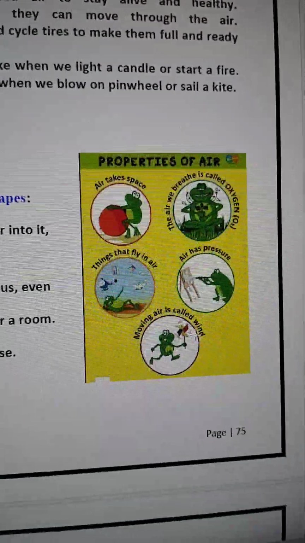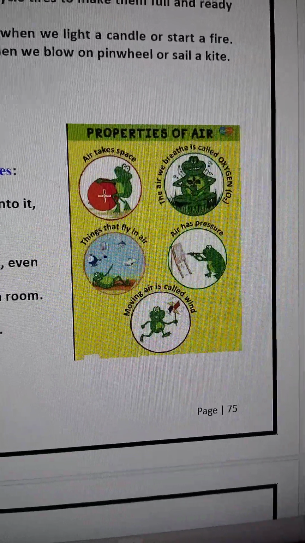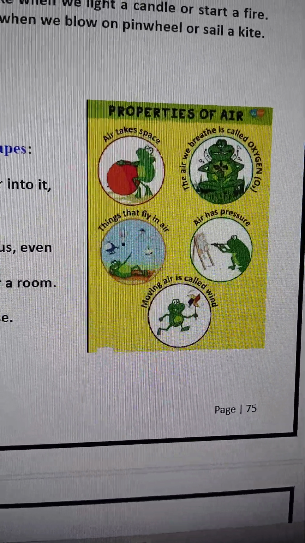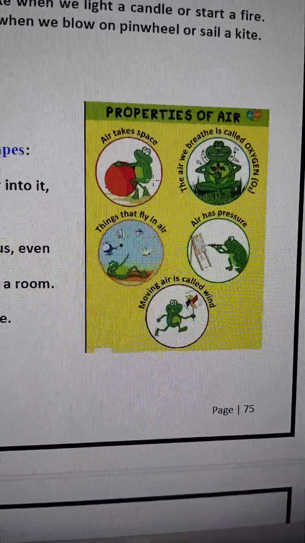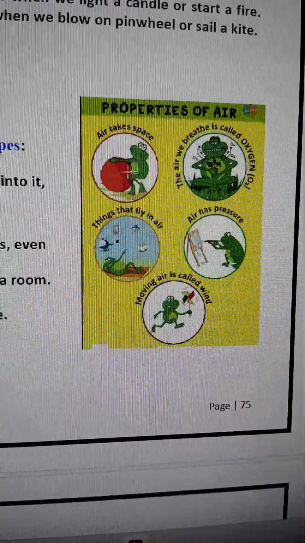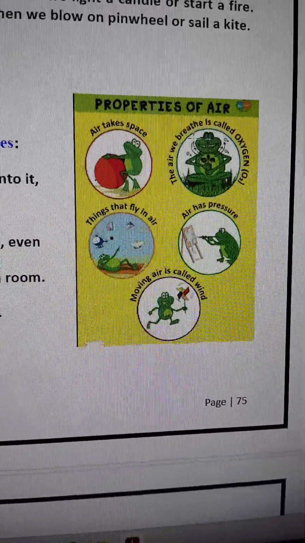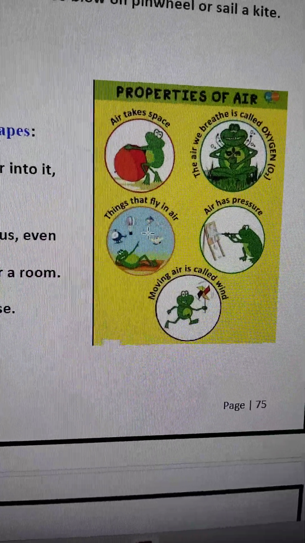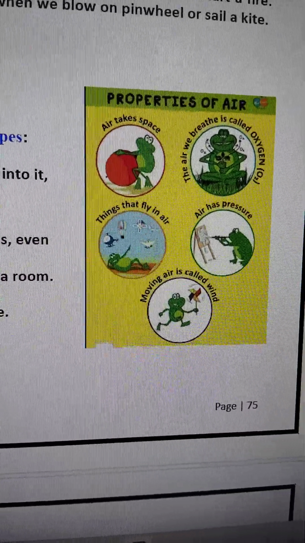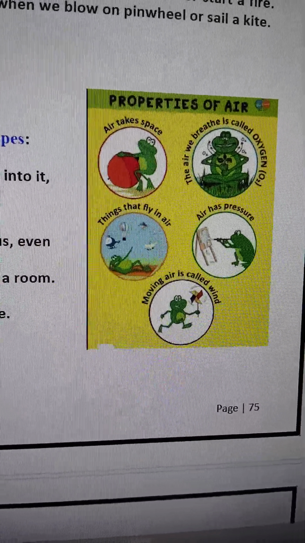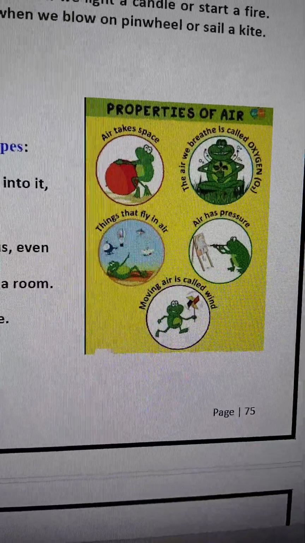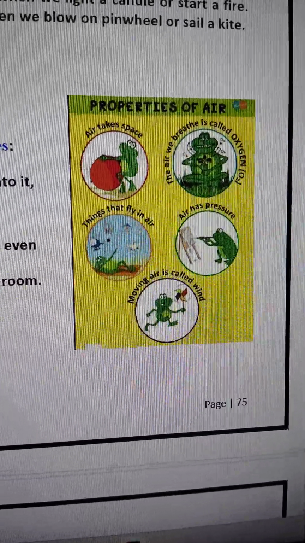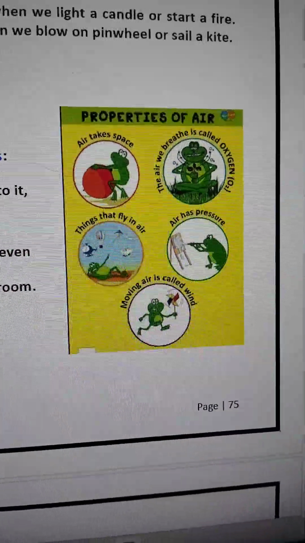This picture is very nicely drawn here, and you can see that air has pressure. Look at the frog. It gives the pressure. Then it breathes oxygen. And things that fly in air help things take on different shapes. When we chew bubble gum and blow into air, it forms a bubble.